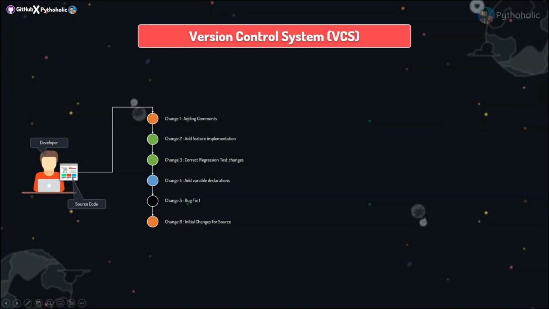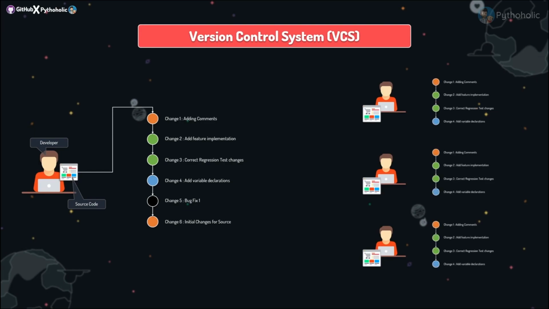Now let us take these historical data sets of the changes that you have made on your source code, and imagine your team is also working with you on the main source code, and they have a subset of the changes that you have made when you shared your code with them. And remember, we still don't have a mechanism in place to share the code seamlessly. This is just hypothetical. I'm just giving you a scenario.